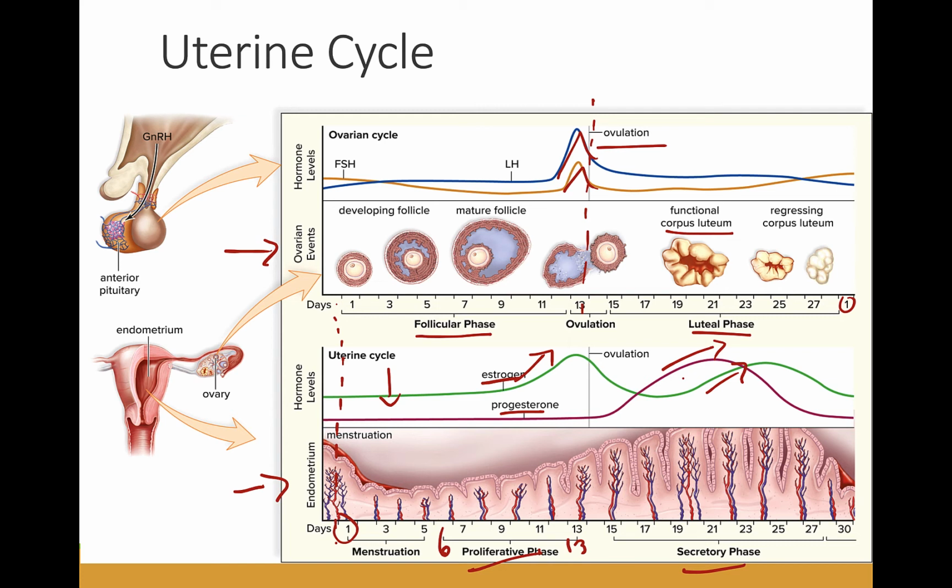If no embryo implants, the corpus luteum breaks down and the levels of estrogen and progesterone fall. Once the hormone levels fall, the endometrial lining again begins to break down, starting menstruation again. Estrogen is also largely responsible for secondary sex characteristics, such as greater accumulation of fat, wider hips, and breast development. Termination of the ovarian and uterine cycles is called menopause and happens around 45 to 55 years of age. A person is considered to have completed menopause when they have not had a menstrual cycle for a year.